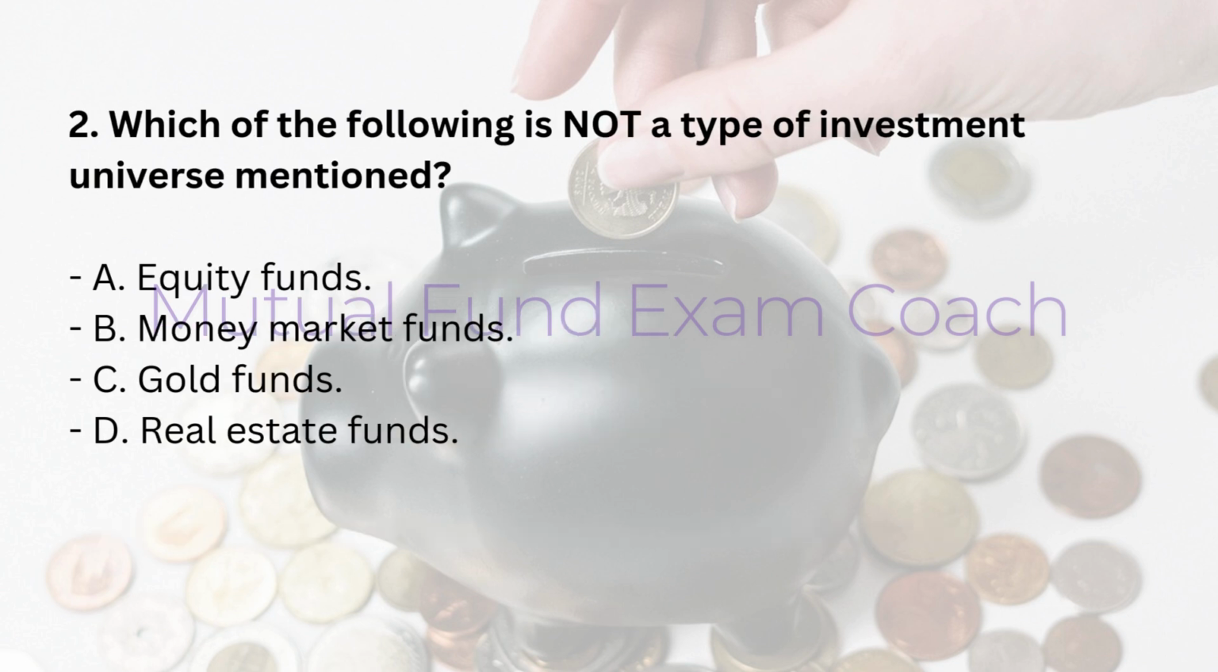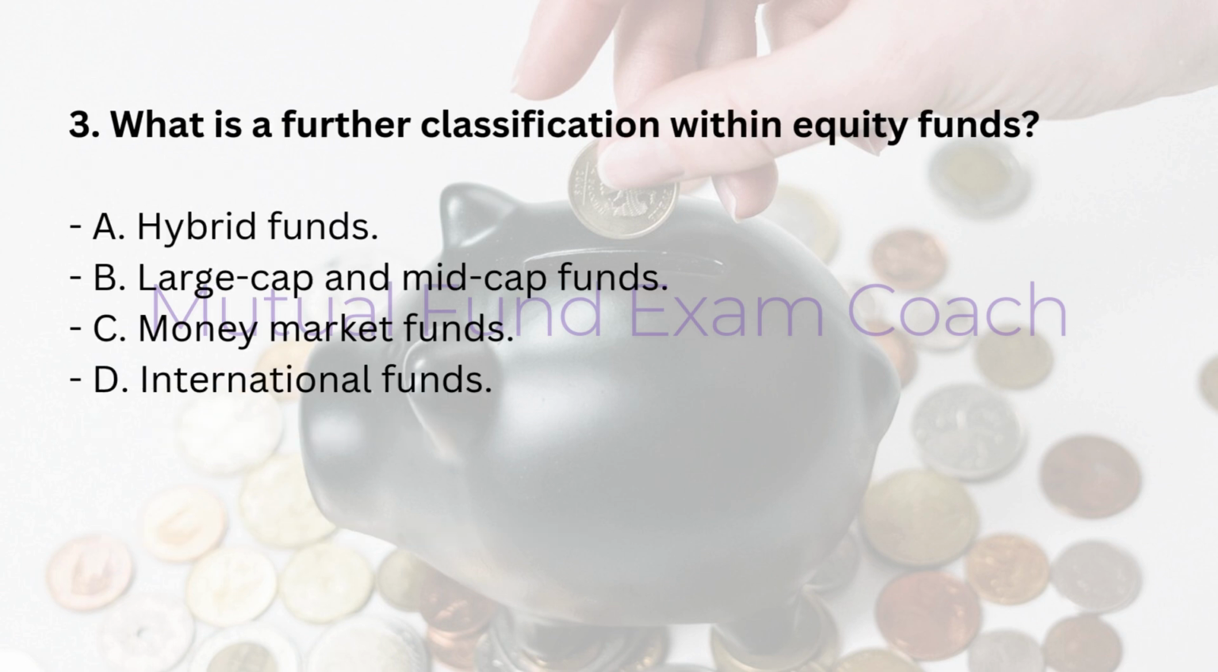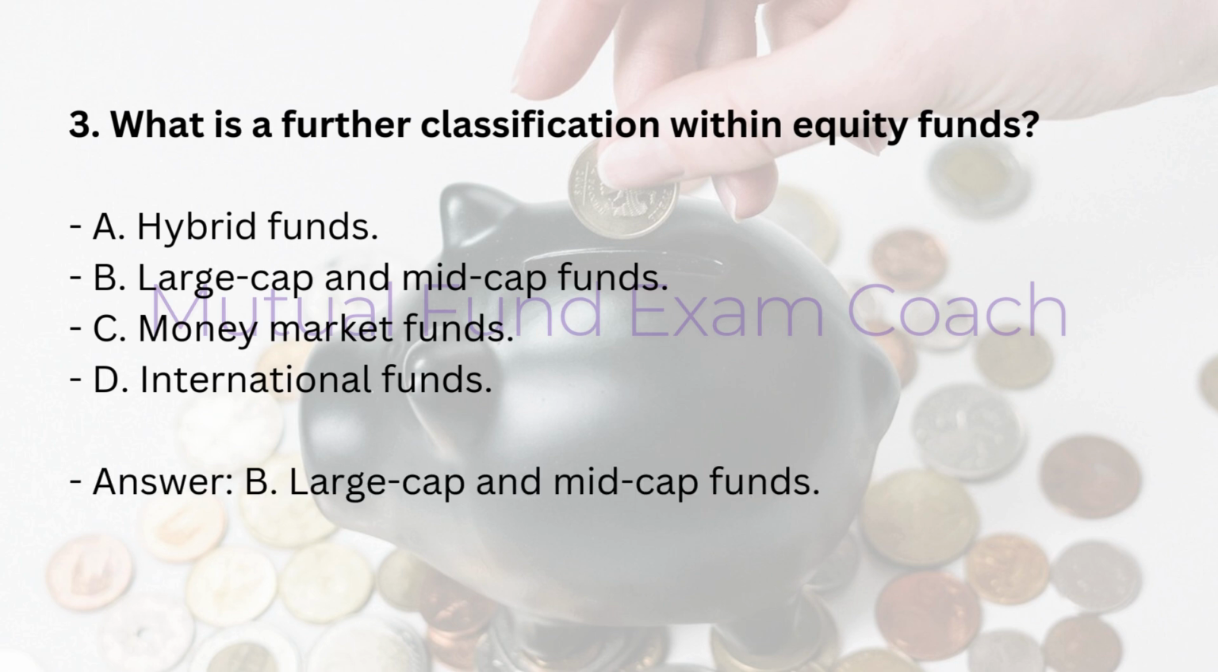2. Which of the following is not a type of investment universe mentioned? A. Equity funds. B. Money market funds. C. Gold funds. D. Real estate funds. Answer: D. Real estate funds. 3. What is a further classification within equity funds? A. Hybrid funds. B. Large cap and mid cap funds. C. Money market funds. D. International funds. Answer: B. Large cap and mid cap funds.